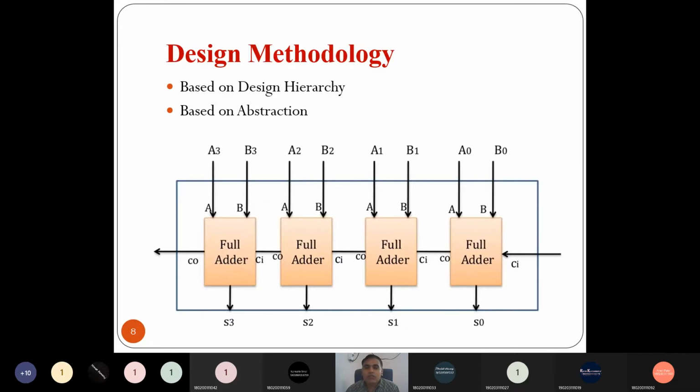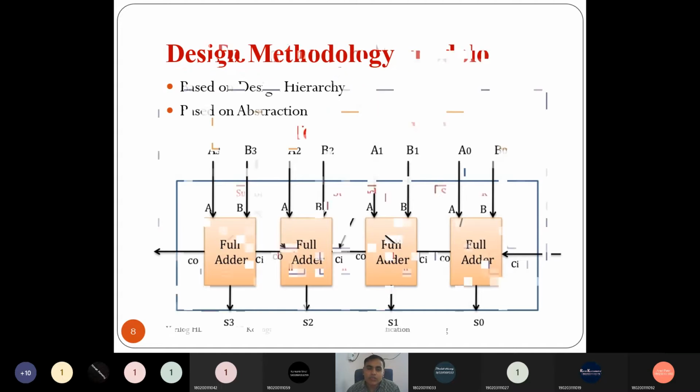Now let me talk about VLSI design methodology. Right? Maybe you have heard in your first chapter, in the second chapter, when Puneet sir talked to you. VLSI design methodology can have two types, one based on the design hierarchy, and another based on the abstraction level.